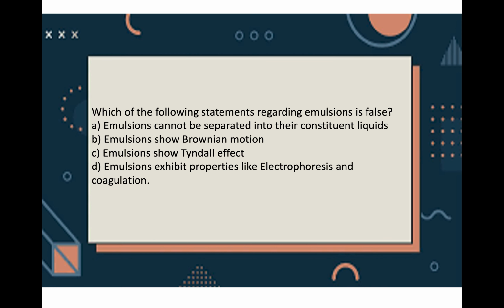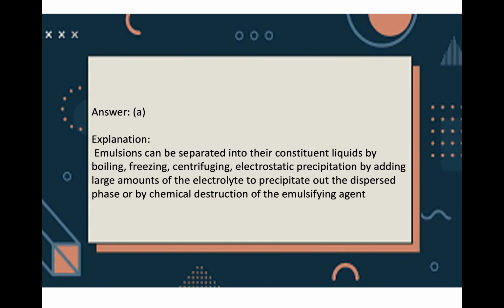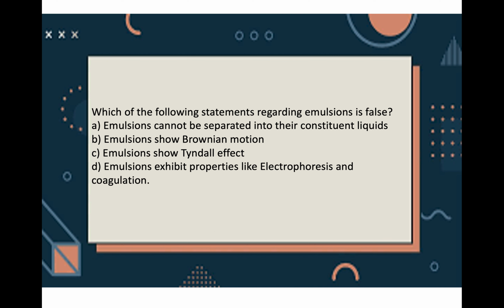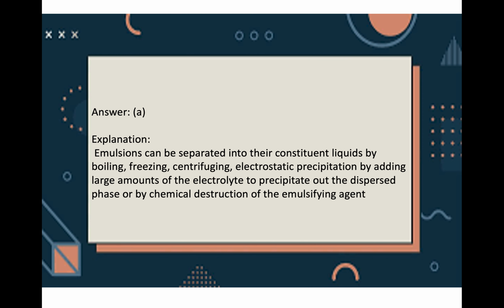So the answer is A. Emulsions cannot be separated into their constituent liquids is false, because normally emulsions can be separated into constituent liquids by boiling, freezing, centrifuging, electrostatic precipitation, by adding large amounts of electrolyte to precipitate out the dispersed phase, or by chemical destruction of the emulsifying agent. So the question is which is false. Don't misread or misunderstand the question.